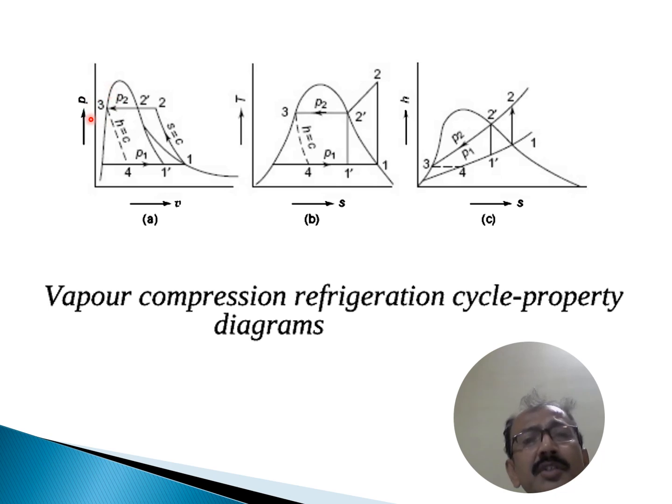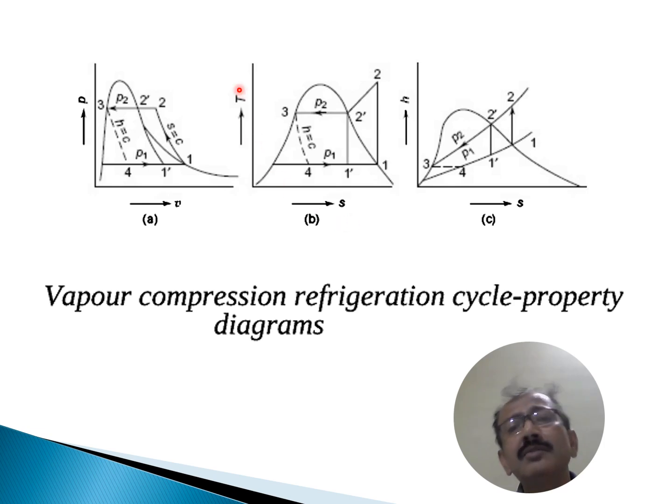That means state point 3 is the saturated liquid, state point 2 is the superheated vapor, and 3 to 4 is the expansion or throttling process. So there is a sudden drop of pressure as well as a sudden drop of temperature. In the throttling process the enthalpy is constant, and 4 to 1 is the constant pressure absorption of heat, that is the evaporator part.